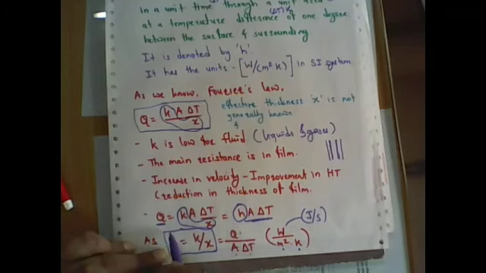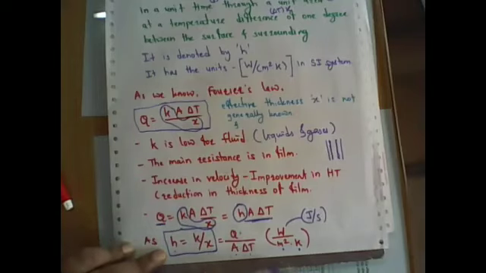So H can be defined in terms of Q upon A delta T. The unit of Q in SI is watt, the unit of area is meter square, and delta T is in Kelvin. So the unit of H becomes watt per meter square Kelvin, right?